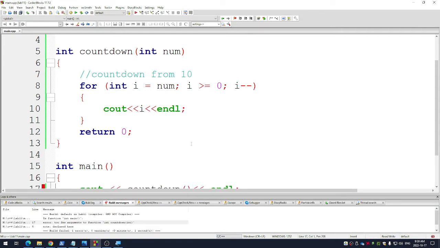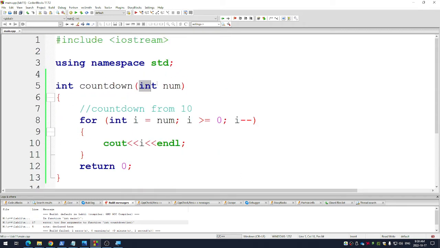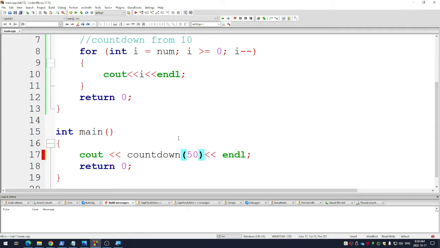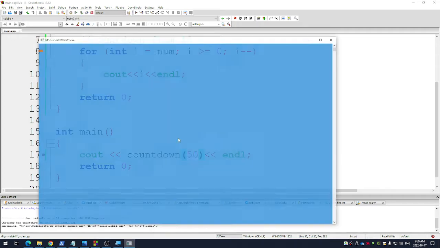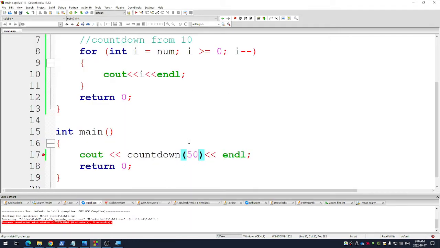It gives me an error and it says you are missing an argument in your function. Okay, what does that mean? Well, what it means is this function now has some variability to it. Whatever number I type in here is what it'll start at now. So if I type 50, it'll count down from 50. See that? Where do you type 50? You type 50 inside the brackets.